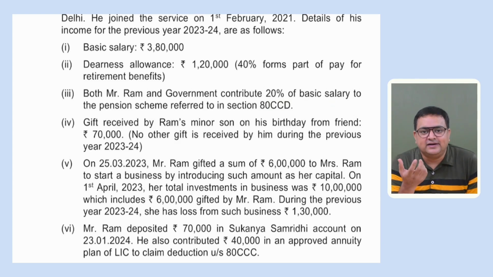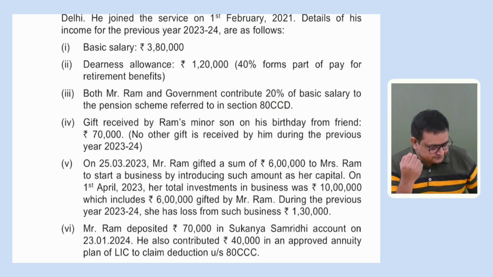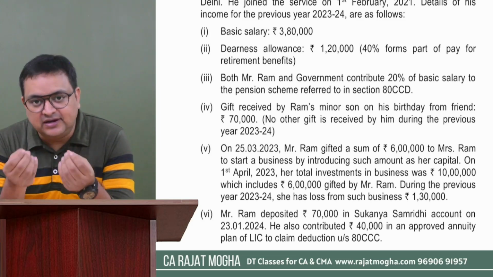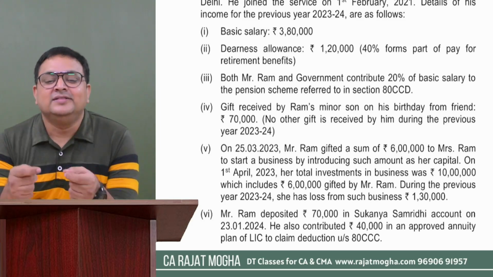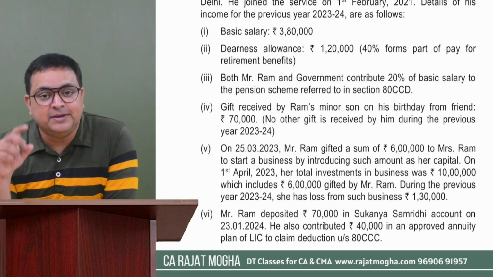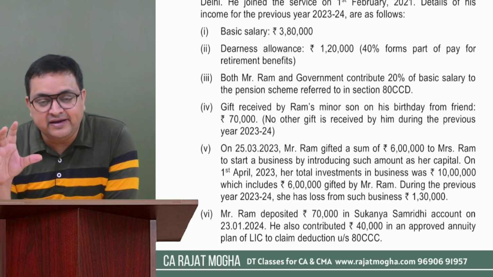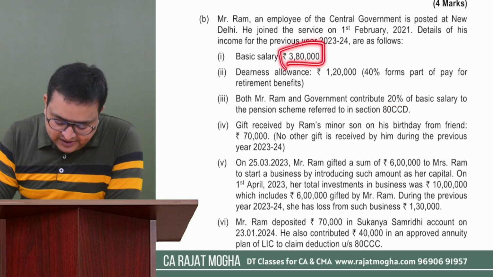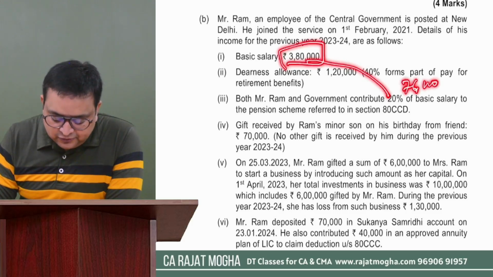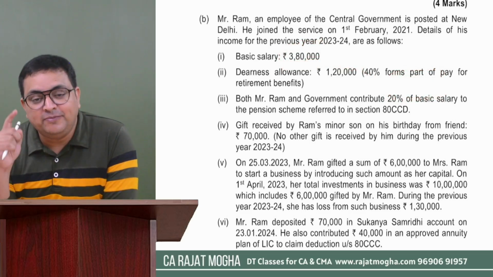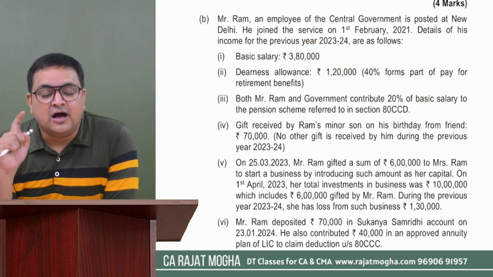But before that, please understand that the employer contribution, the central government here, the central government is the employer. The employer contribution will first become income, will first become part of gross salary, right? And how much would it be? 20% of basic salary. So 3,80,000 into 20% would be 76,000. So first of all, before giving any deduction of 80CCD and all, please make it part of the salary.